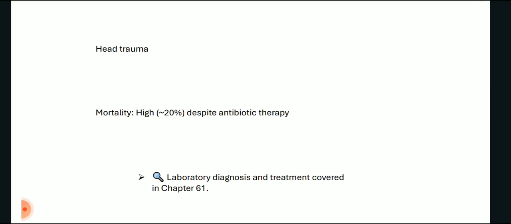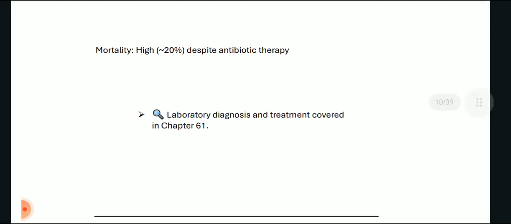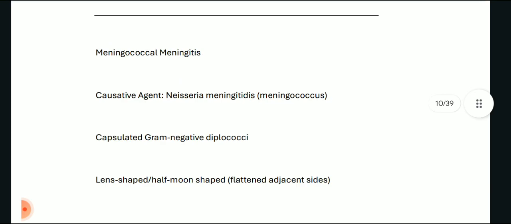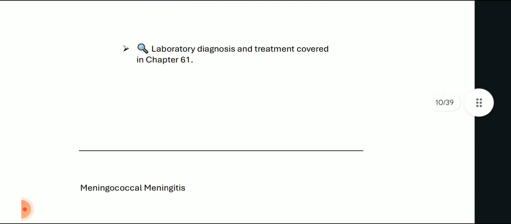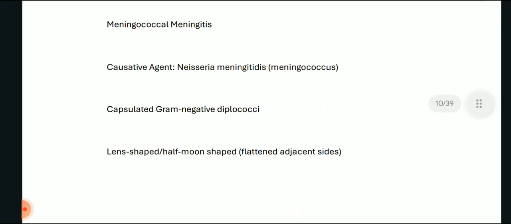of course, these can all result in predisposition of the patient to pneumococcal meningitis. Mortality is high, 20% despite antibiotic therapy. Streptococcus has already been covered in the previous chapter. Now, meningococcal meningitis is the second form of meningitis which we have to discuss here. The causative agent of this is Neisseria meningitidis, meningococcus.